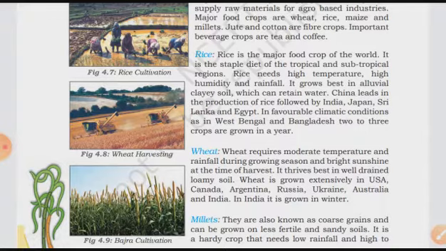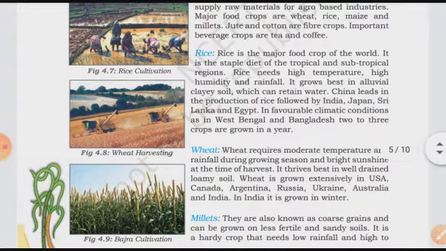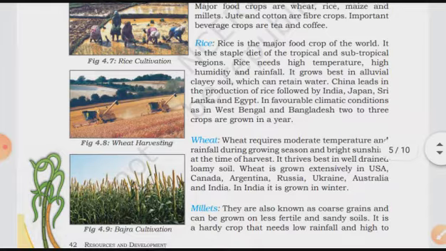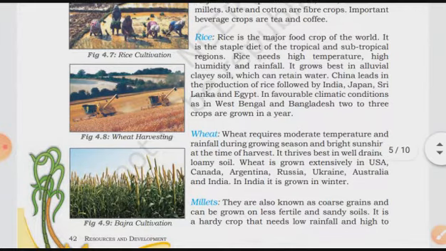So it grows best in alluvial clayey soil, which can retain water. If you are going to grow this particular crop in your field, you can grow it best in the alluvial soil, which can retain the water. China leads in the production of rice, followed by India. So China leads the world in rice production, followed by India, Japan, Sri Lanka, and Egypt.